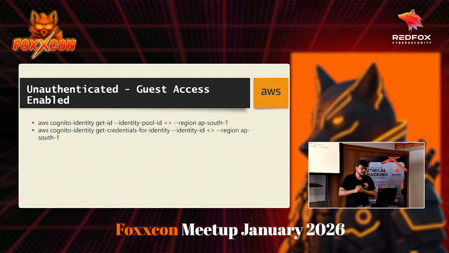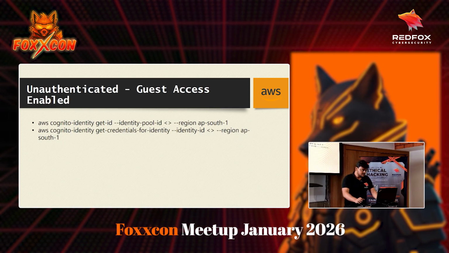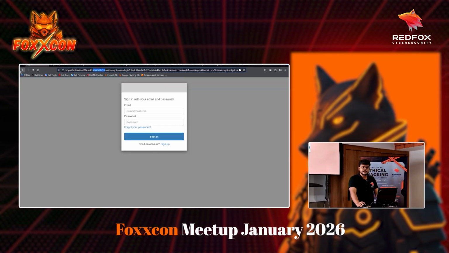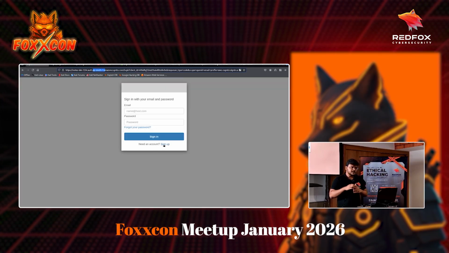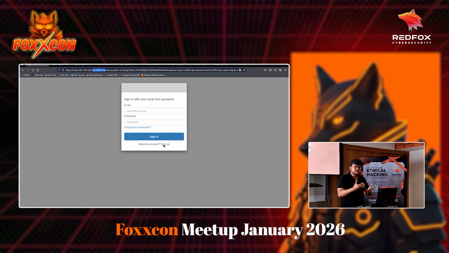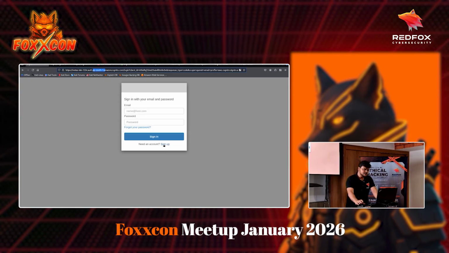But let's suppose the guest access is not enabled. Then what will you do? Generally, a web application allows you to sign up as well. If you see, there is a sign up button here. So using sign up, you can enroll in the application, and using the new sign up credential that you used, you can again exchange it for a Cognito identity pool. So let me just quickly walk through it.